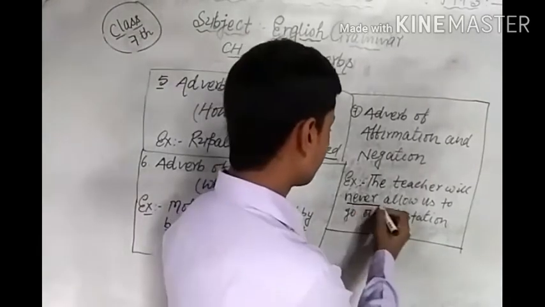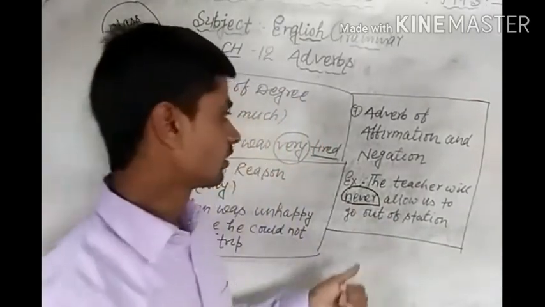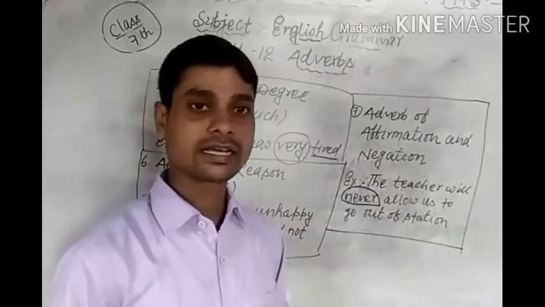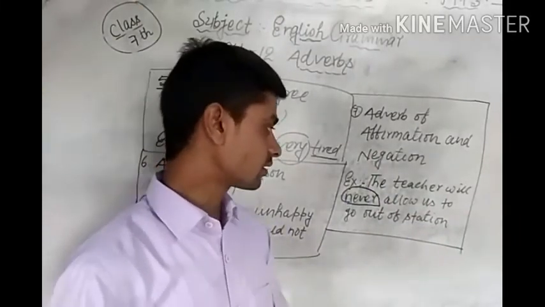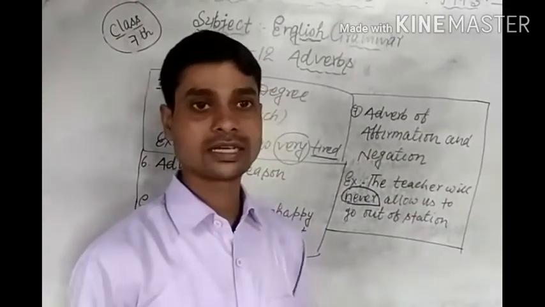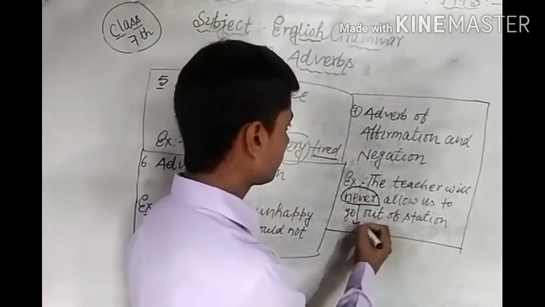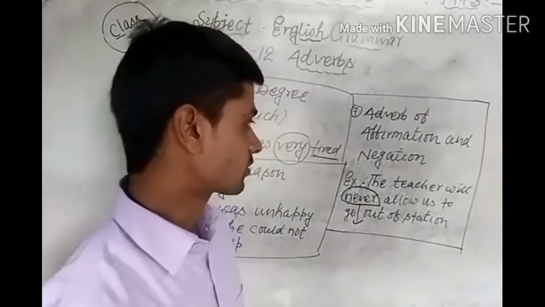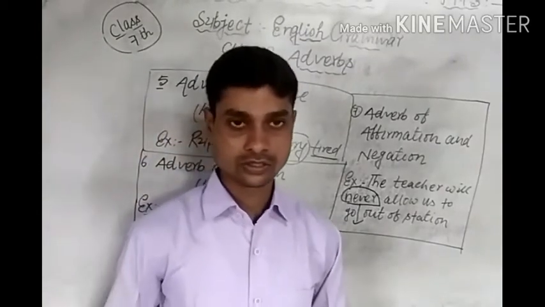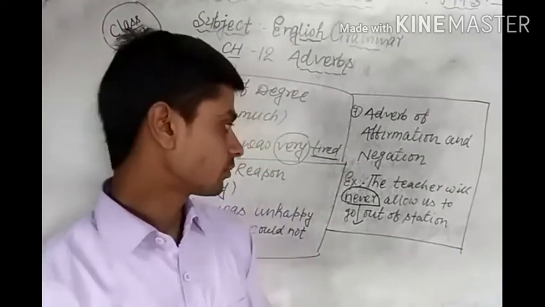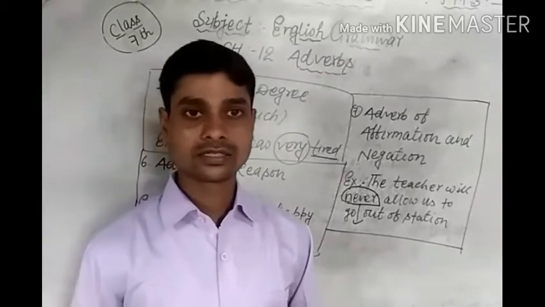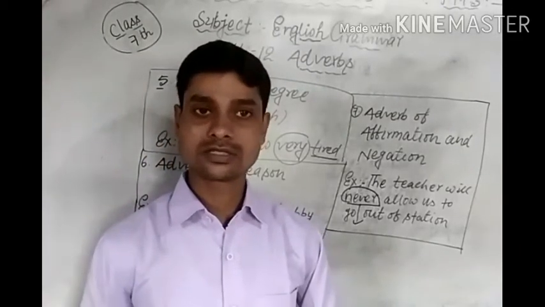Never. In this sentence, this word is showing negation. मतलब नकारात्मक. So never is called here adverb of affirmation and negation. In this way we can identify the adverbs in a sentence.